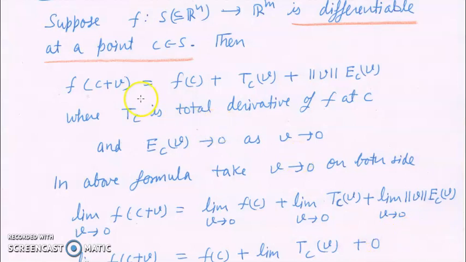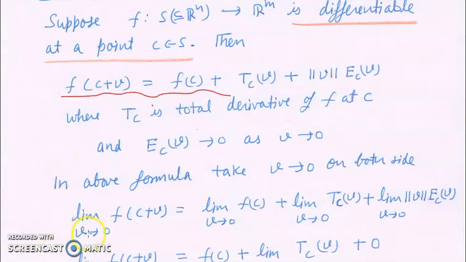Again, by definition, f(c + v) = f(c) + T_c(v) + ||v|| E_c(v), where T_c is the total derivative of f at c and E_c(v) goes towards 0 as v goes towards 0. In this formula, we take v going towards 0 on both sides. Then what will happen? Let us see.